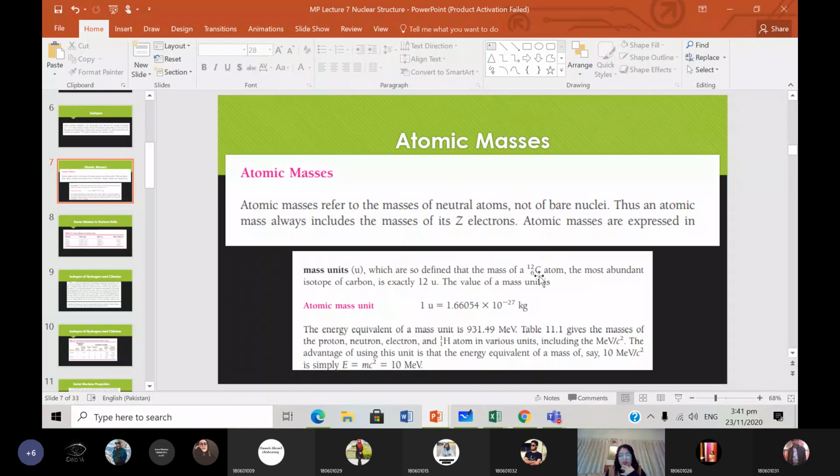So basically, if you determine by experiment what the mass of this carbon atom is, okay? That's exactly 12 U, so that gives us the value of one atomic mass unit, which is 1.66 times 10 to the power minus 27 kilograms.